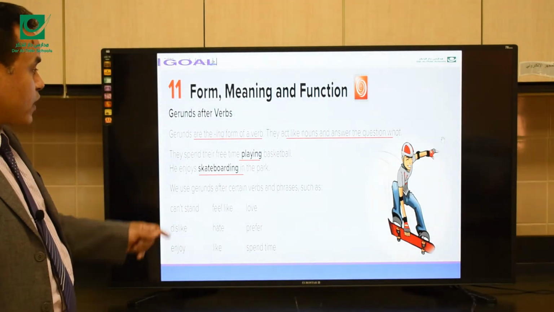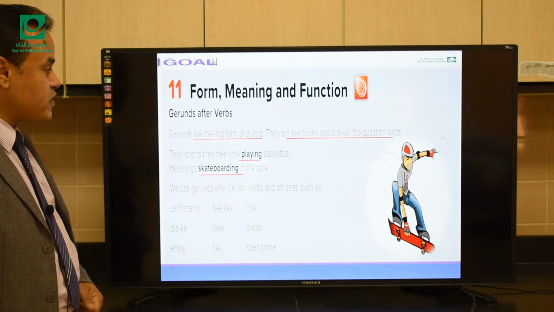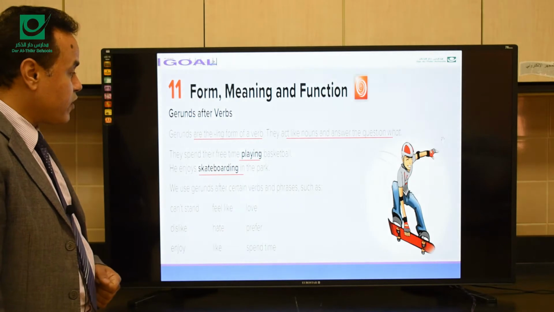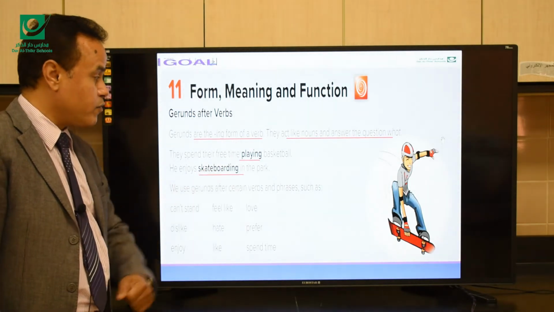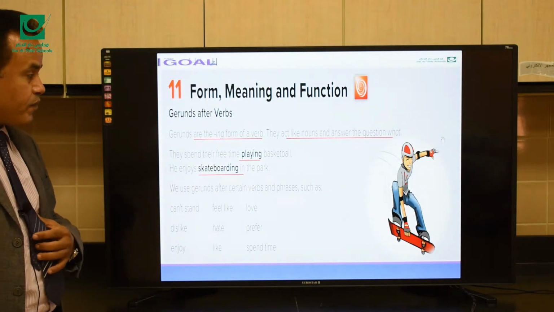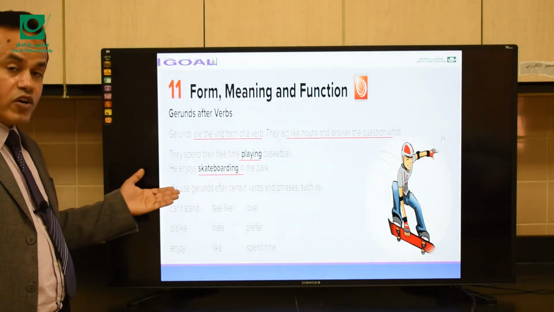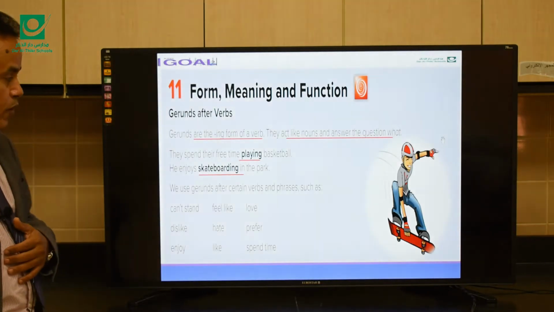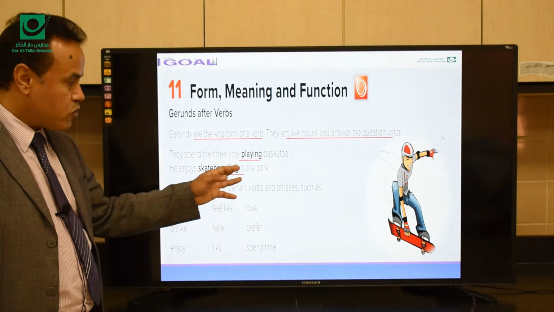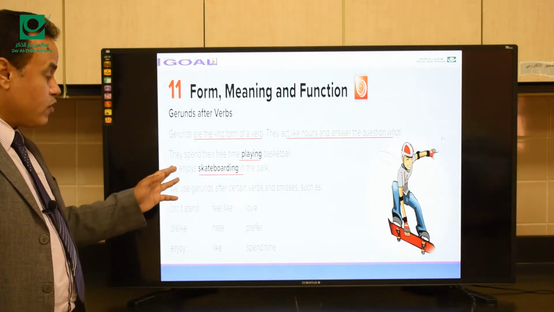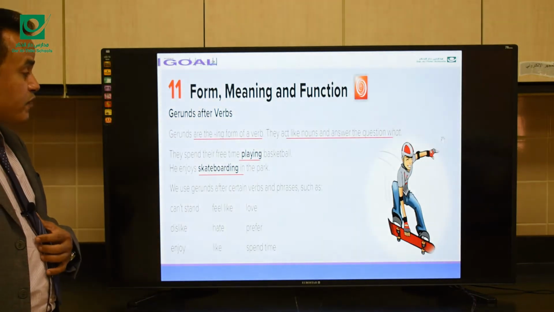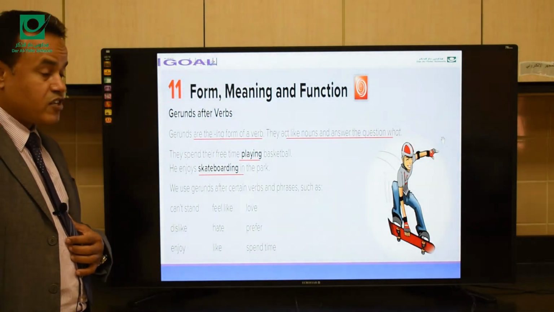For example, they spend their free time playing basketball. He enjoys skateboarding in the park. Here we have the gerund from play, or to play, is playing. To skateboard is skateboarding. We use gerunds after certain verbs and phrases such as.